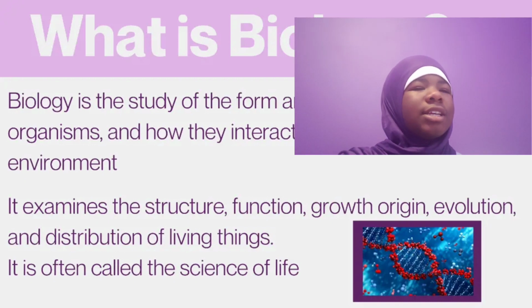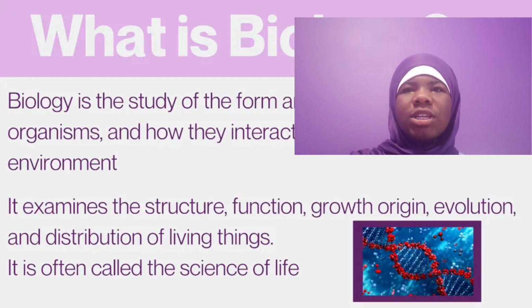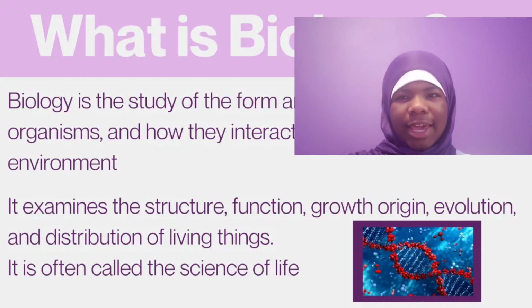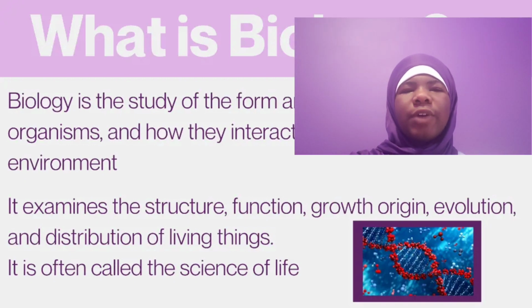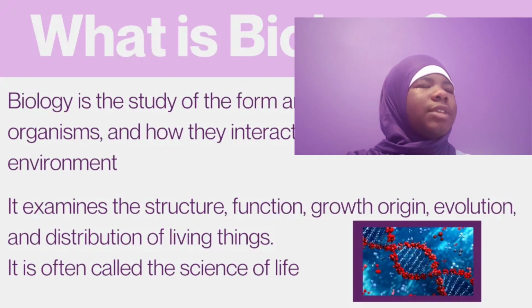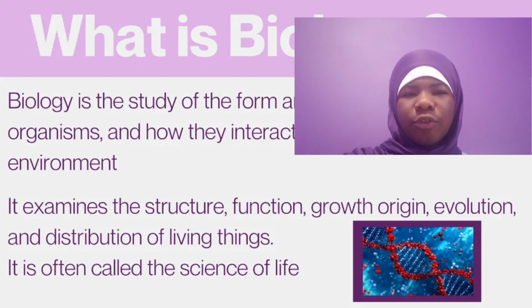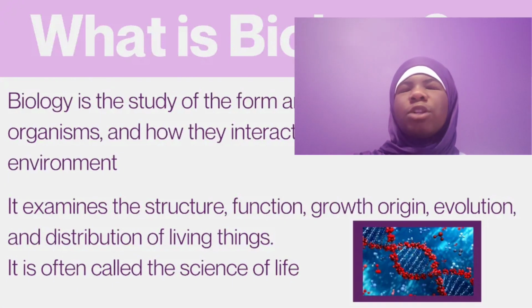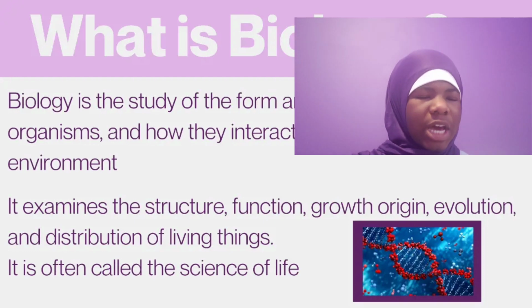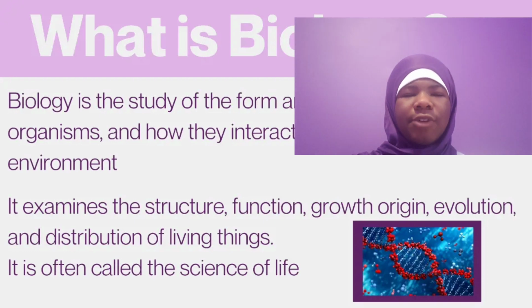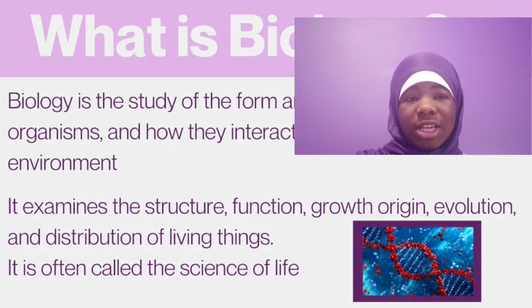So the grass over here is an organism. We are organisms. The trees, the lions, the cats, everything is an organism. So we all live on this earth, and we can't just live by ourselves. We have to interact with other organisms because, if the grass doesn't grow, where will we get the food? So we interact with the grass. If we talk to other people, we are interacting with other people. If we go and look at the lions, or we see the monkeys, or we go and get fruit from the tree, we are interacting with other organisms. So we all have to interact. Biology is basically seeing how we interact and studying it and seeing how we can make it more beneficial for all parties involved. So that's biology.